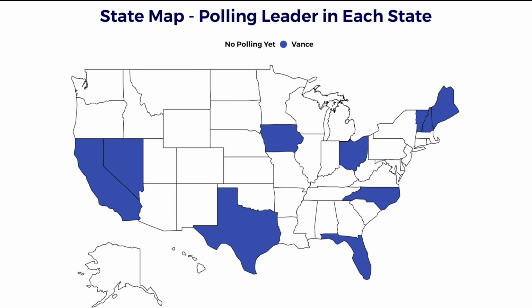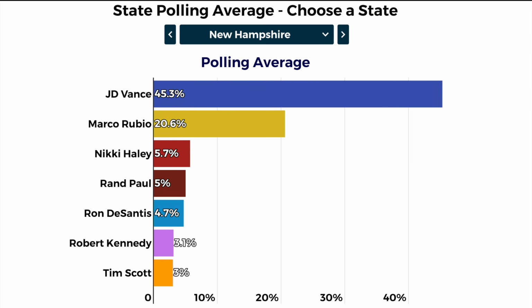Sort of like the Democratic map, the early polling that's been done thus far for every single state in the Republican primary shows J.D. Vance leading over Marco Rubio, including in Rubio's home state of Florida. Vance is the current leader. Now, one of the closer states of these is New Hampshire. We just had a few polls in the last couple of weeks, I believe from UNH, St.